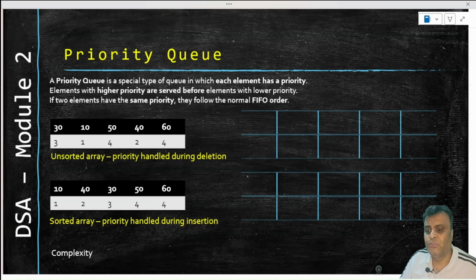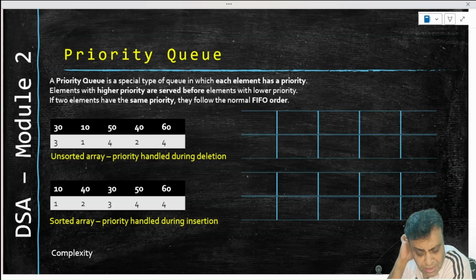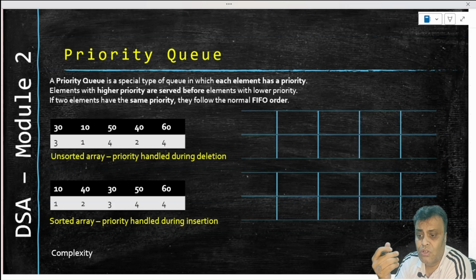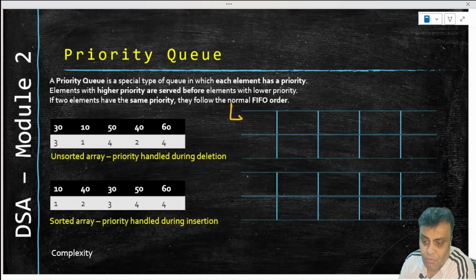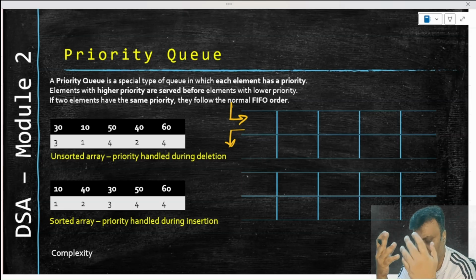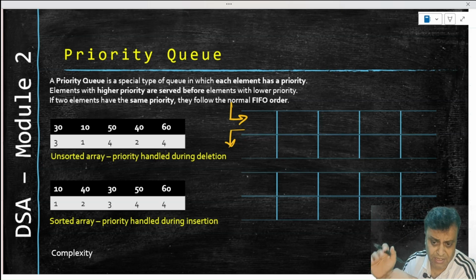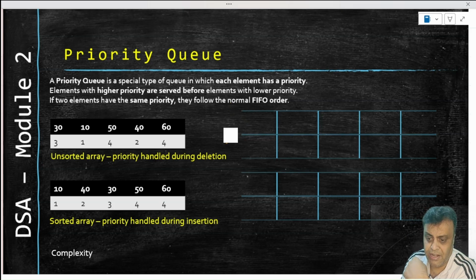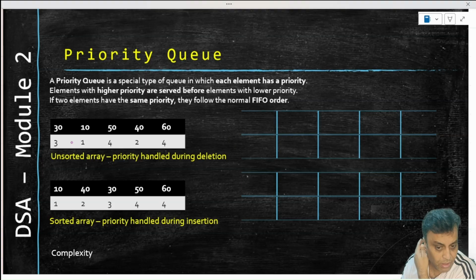Instead of the queue taking a decision of what to queue first or DQ first, that is, what to enter and what to exit, whether it should enter from the front, back, or whether entry is possible from both directions or only one direction, it doesn't care. All it cares about is some priority associated to some jobs.